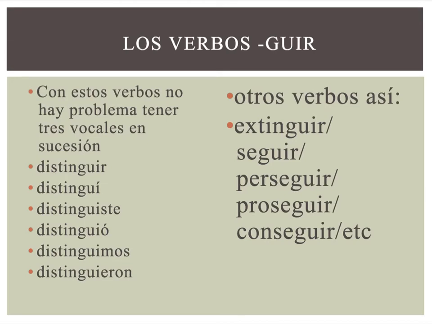GUIR verbs, these ones get a pass. They look like they should go in the I to Y group, but they don't. You can have three vowels in a row for these. So here's distinguir, it ends in GUIR. I get to leave in these two forms where normally I would switch I to Y. I'm not going to do that because the U makes no sound. It's not pronounced. It's only there to help out the G, to make the G sound like a G. So that's why I get away with it. Pretty much any verb that ends in GUIR is going to follow that pattern.